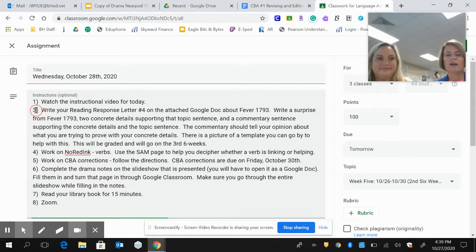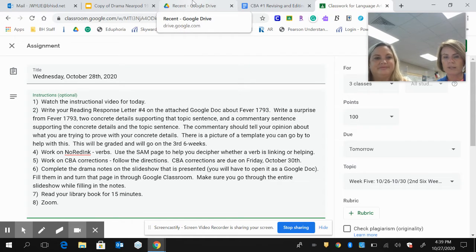You were going to write a response letter today. It'll be letter number 4. There's an attached Google Doc to show you how to do this because you're going to write it about Fever. And if you haven't written a letter about a book that you finished, the wording's just slightly different. The Google Doc is actually where you're writing the letter. There's a picture attached to show you the template. Thank you, Ms. Wiley.